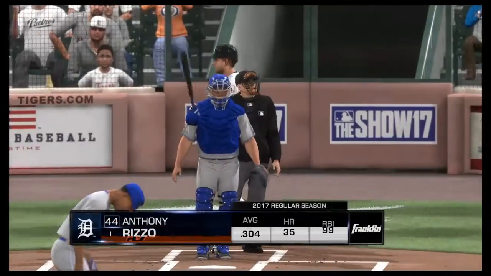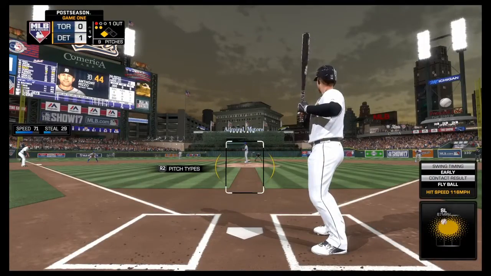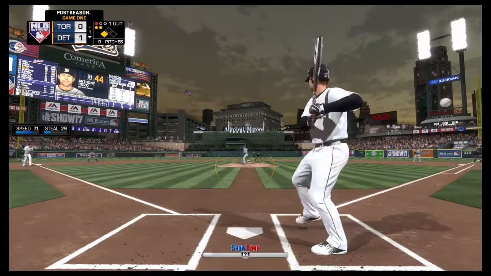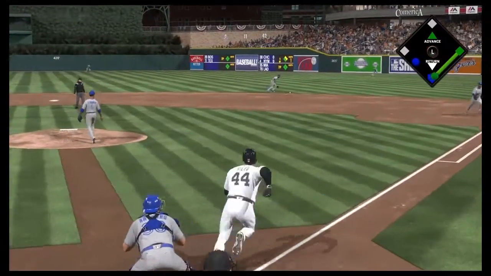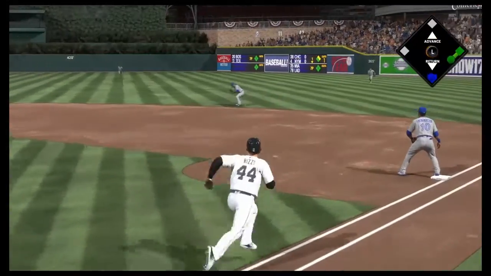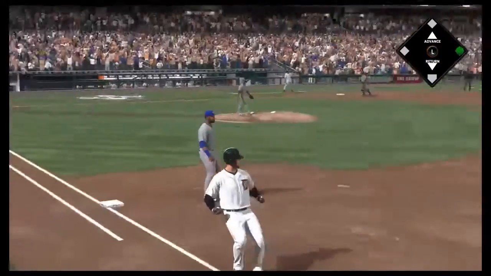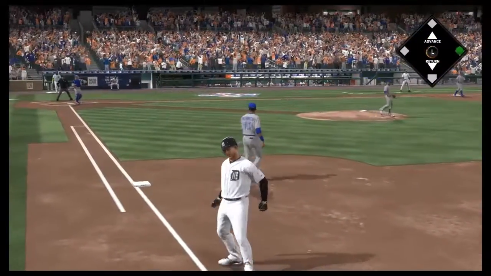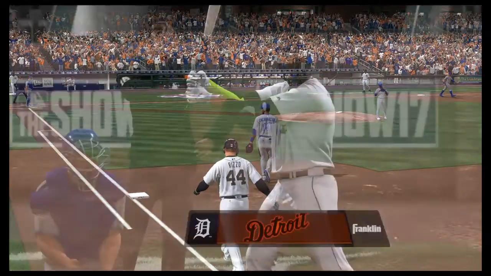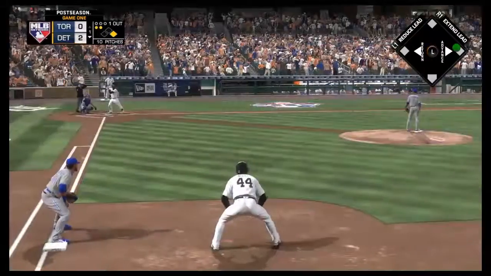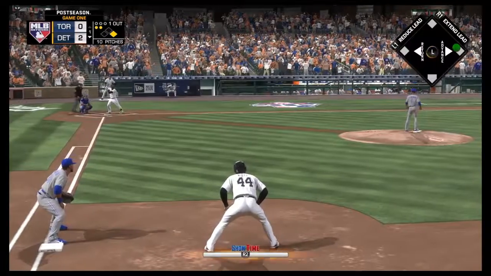Right, so game one, in the division series we are facing off against the Toronto Blue Jays, who won their wildcard game against the Baltimore Orioles, and we are player locking here as Anthony Rizzo for game one, and we do get an RBI infield single off of that. Right, we're up 2-0 now, bottom of the first, 1 out.